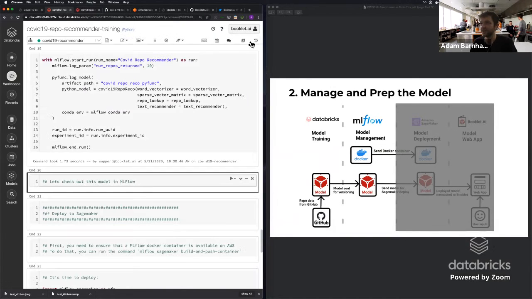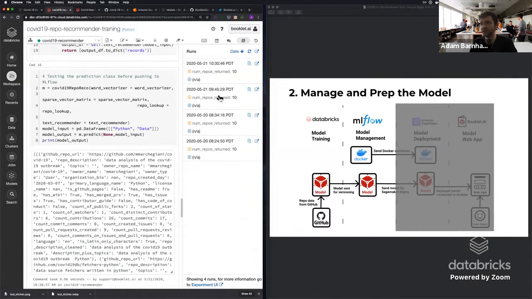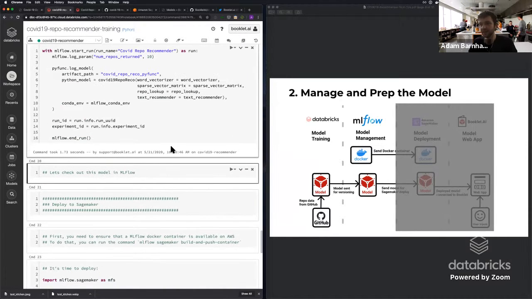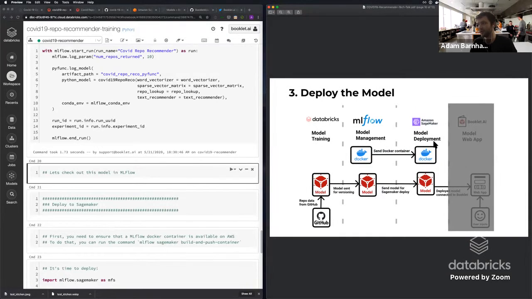An important thing also to note in Databricks is that you can actually see these runs on the side as well. It's nice to have these right here on the side. Once we're actually done setting up that model, we want to go ahead and make it available on SageMaker for other people to use as an API endpoint.